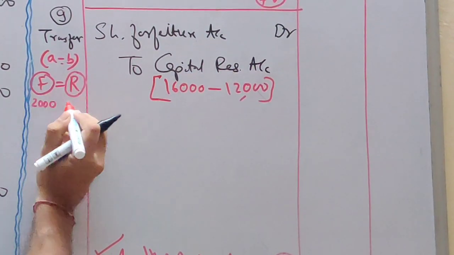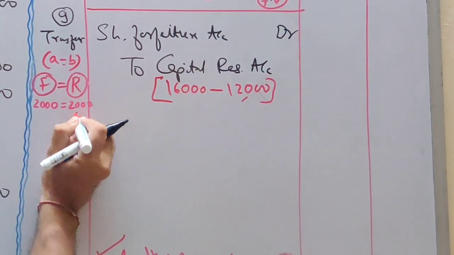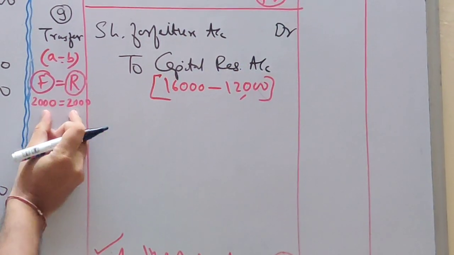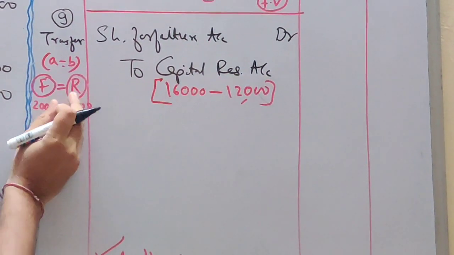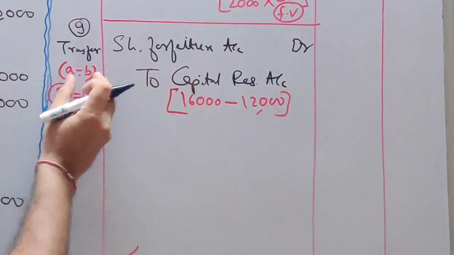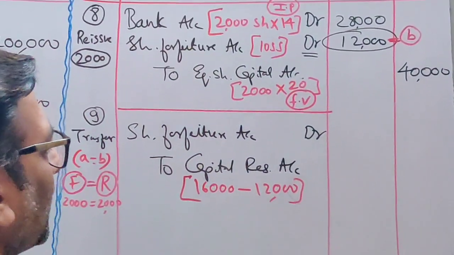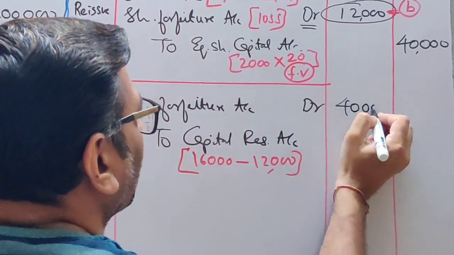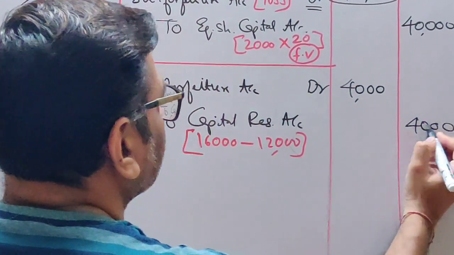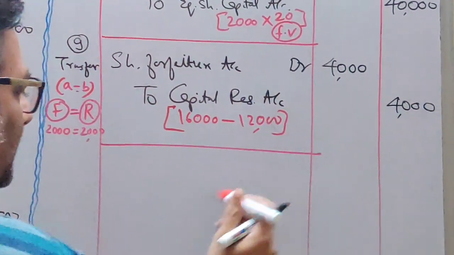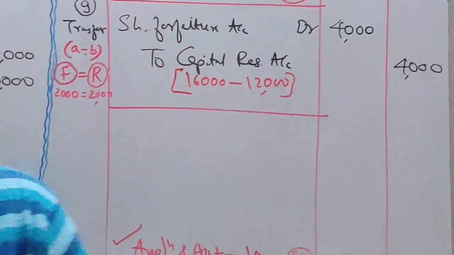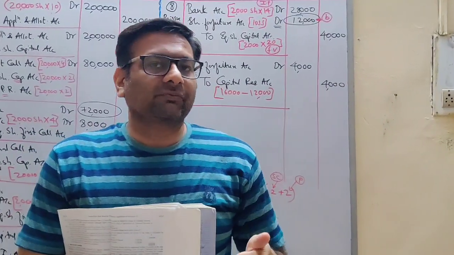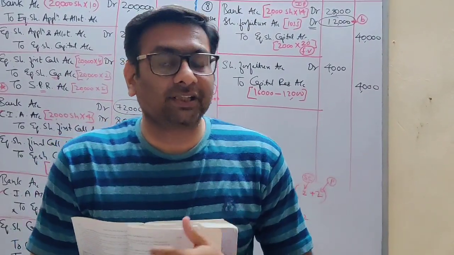You forfeited 2,000 shares, you reissued 2,000 shares. So whenever forfeited and reissued shares are equal, you will do A minus B. So what is your answer, students? 4,000. Am I clear with this? I hope you have understood how to pass forfeiture, reissue and transfer entry. Thank you.